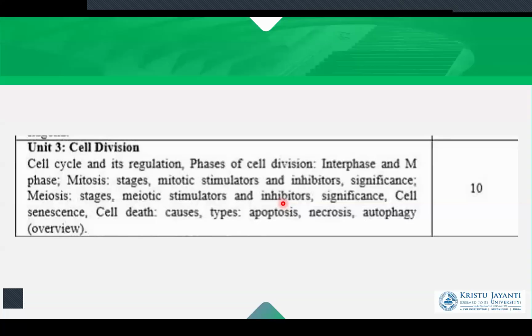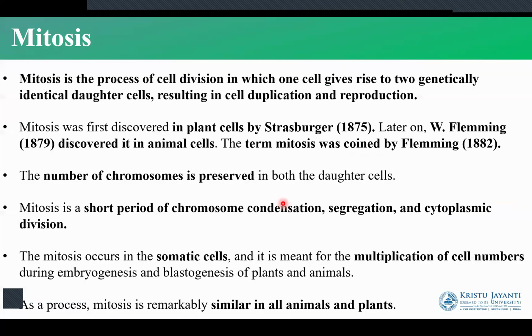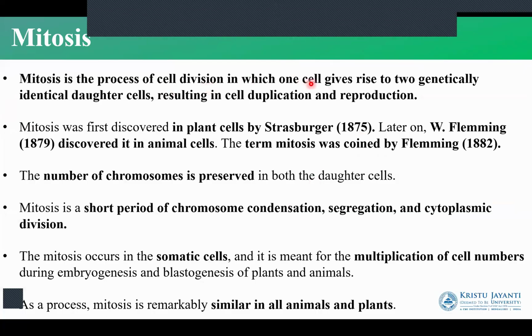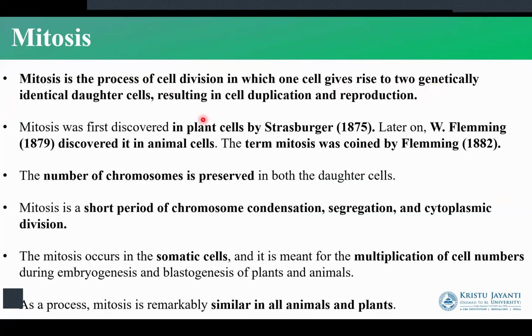Okay, so we will begin with the topic. What is mitosis? Mitosis is a process of cell division in which one cell gives rise to two genetically identical daughter cells. So when one cell becomes two cells, we call the process of cell division as mitosis.